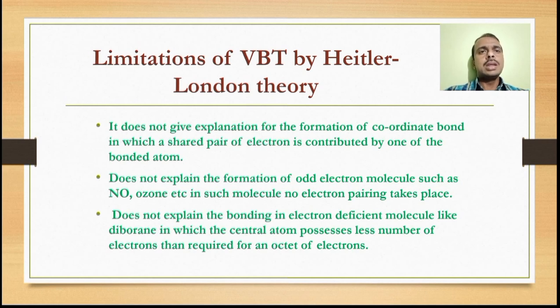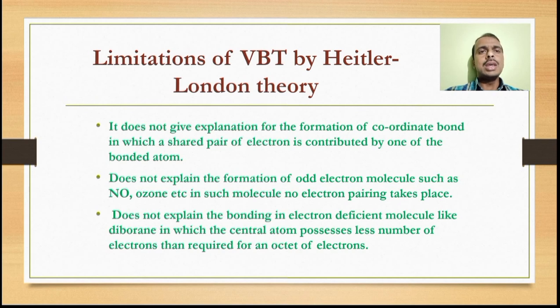Similarly, it does not explain the formation of odd electron molecules such as NO, ozone, etc. In such molecules, no electron pairing takes place. Next, it does not explain electron deficient molecules like diborane, in which the central atom possesses fewer electrons than required for an octet.